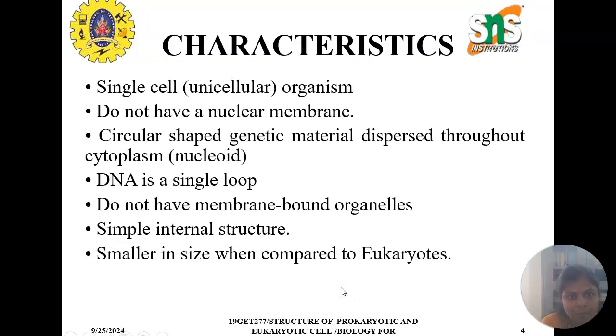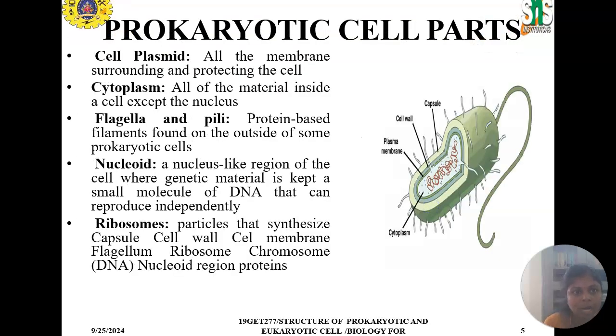The characteristics of prokaryotic cells: a single unicellular organism, no nuclear membrane, and circularly shaped genetic material dispersed throughout the cytoplasm, called the nucleoid. The DNA is a single loop, there are no membrane-bound organelles, the internal structure is simple, and the cell is smaller in size compared to the eukaryotic cell. The prokaryotic cell parts are the cell membrane, cytoplasm, flagella and pili, nucleoid and ribosomes.